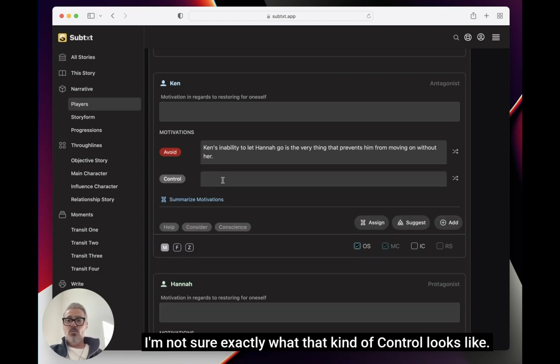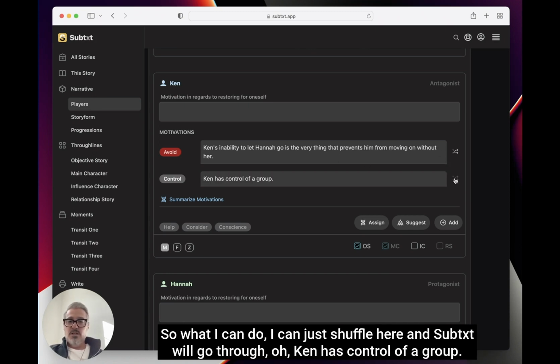I'm not sure exactly what that kind of control looks like. So what I can do is just shuffle here and subtext will go through, oh, Ken has control of a group.